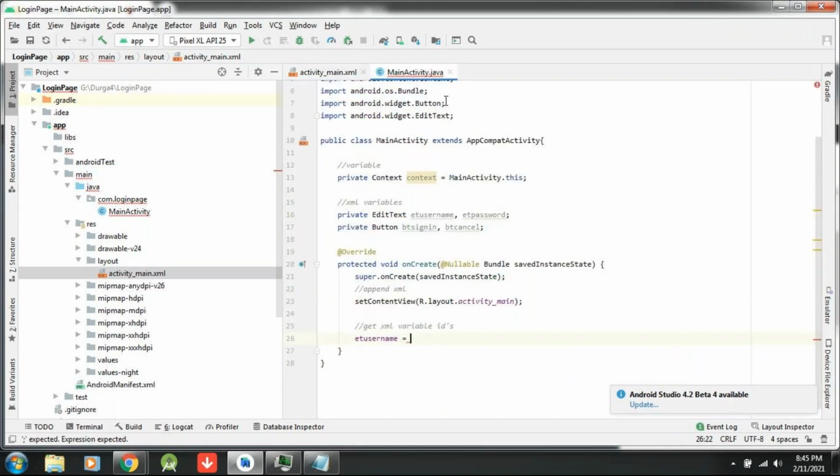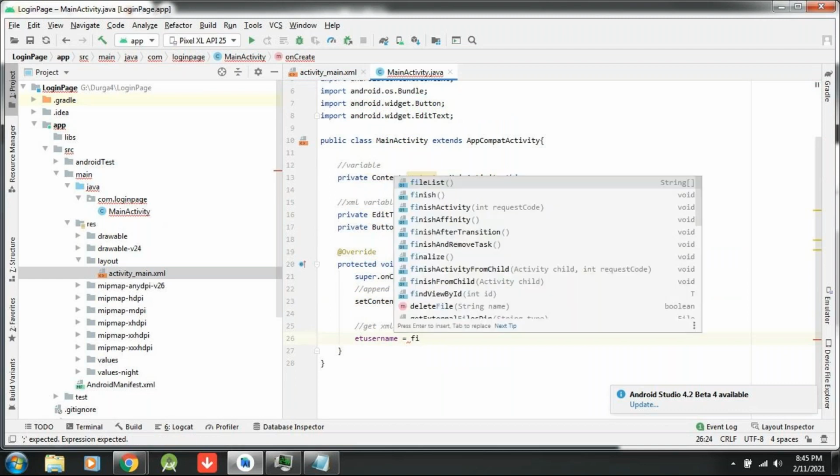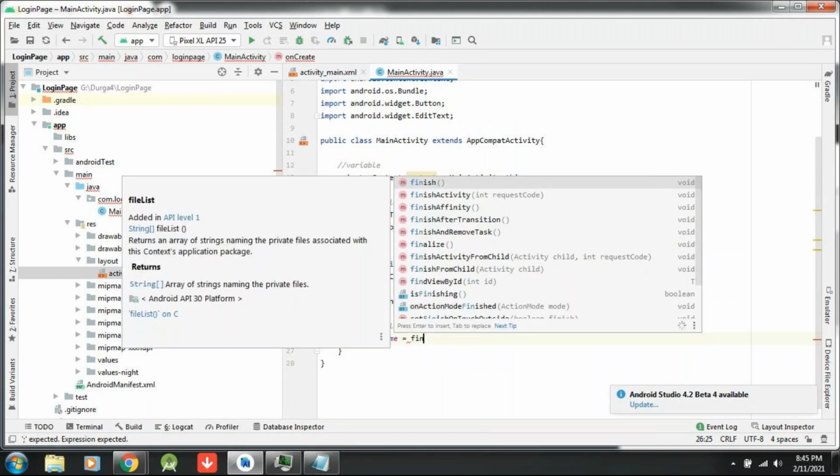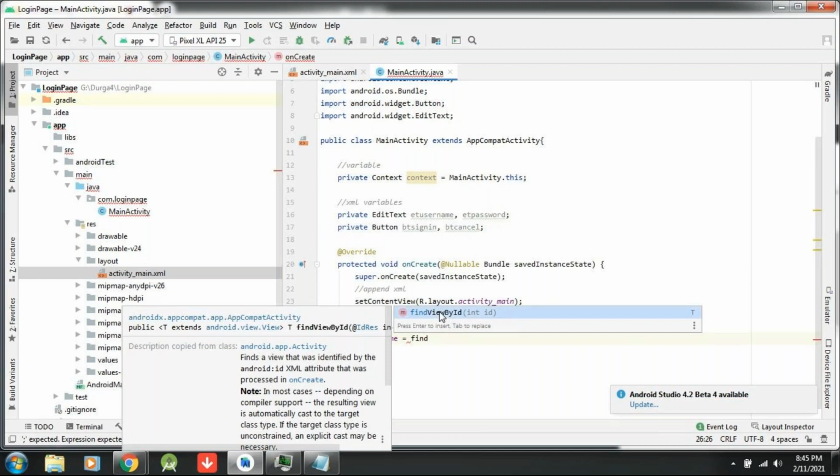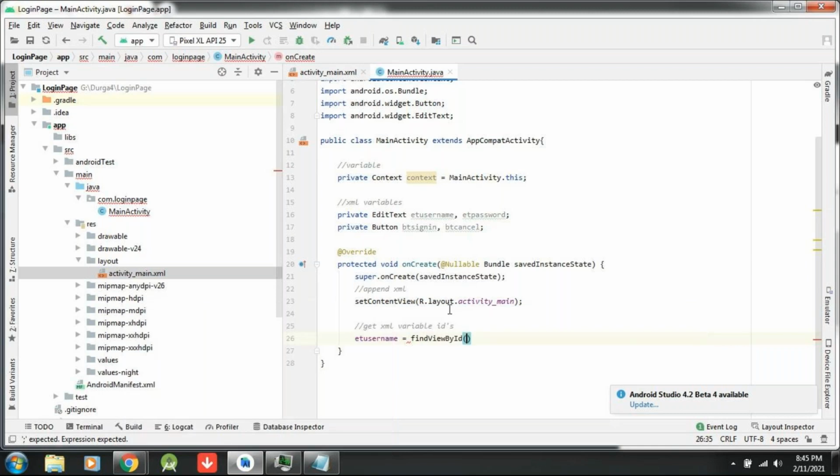For that, what I am writing here is findViewById. See, it finds a view that was identified by the XML attribute ID processed in onCreate. So I have to tell my activity what this ET username I declared is.